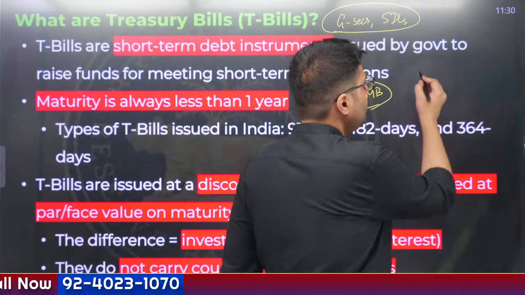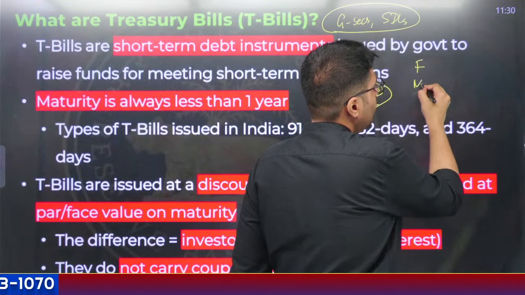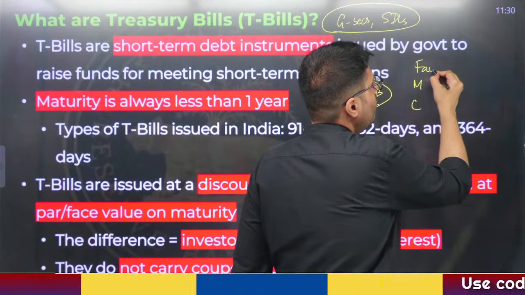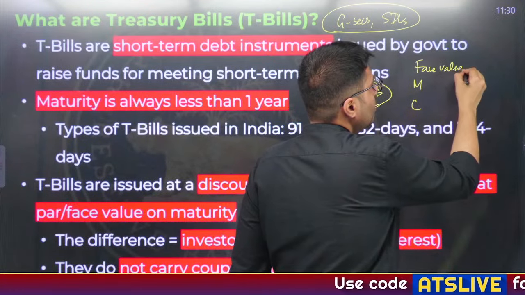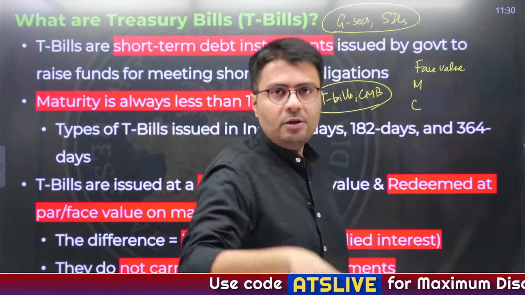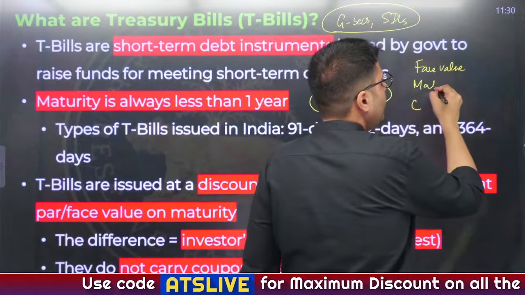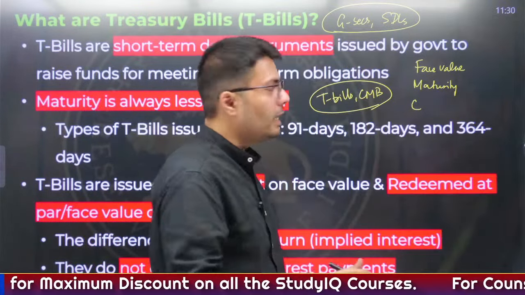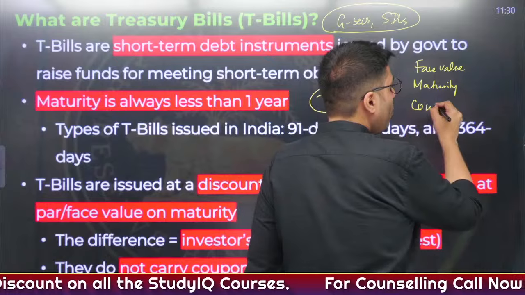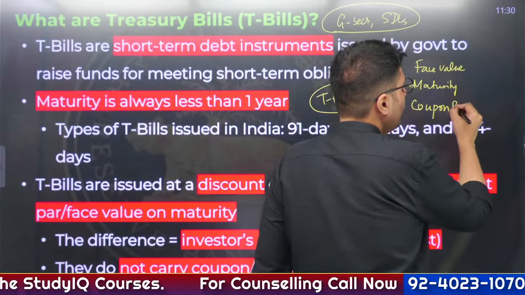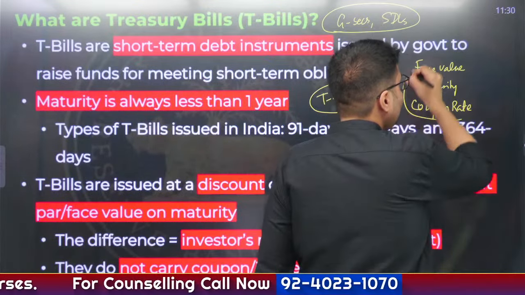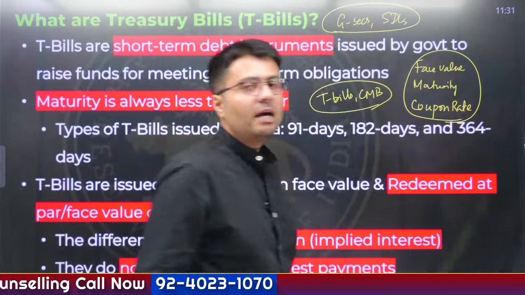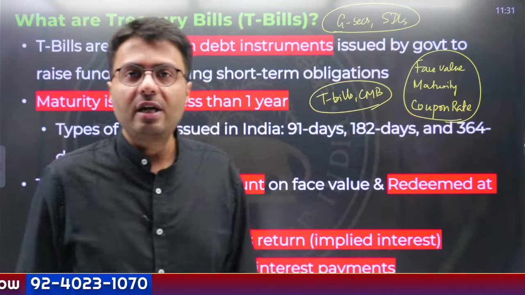These are called FMC: face value, that is how much money you are lending to the government; maturity period, which is when the government would return you the money; and coupon rate, also known as the rate of interest. So, these are the three characteristics that any bond or government security has.